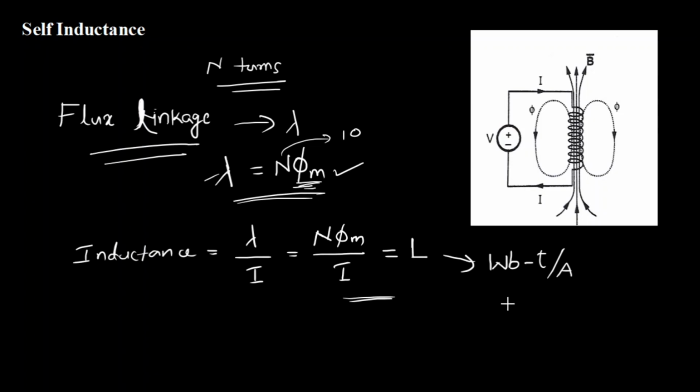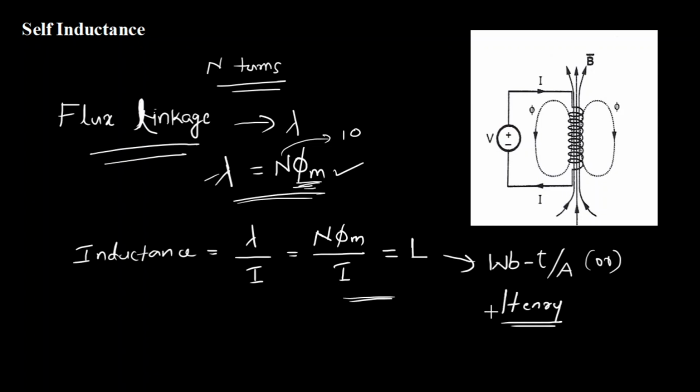So you can measure it as Weber turns per ampere, or inductance is referred to as Henry, the name of the scientist who discovered the effect of coiling the conductor, which produces a new measurable physical quantity known as inductance.